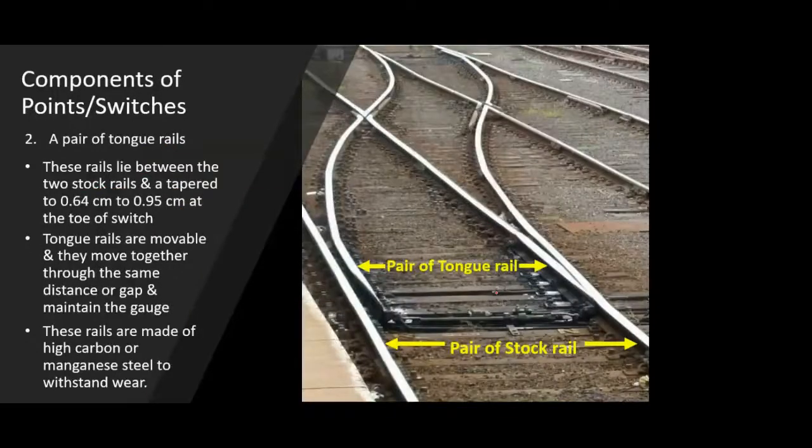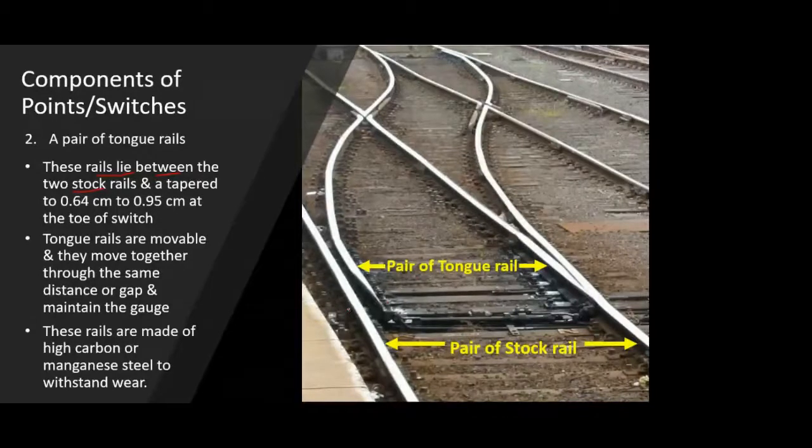The second component is the important one, which is the tongue rail. Now, if you see again the figure on the right hand side, it's the same figure which was shown previously. I have just zoomed in on the portion near the tongue rail section. So a tongue rail is nothing but a rail which lies between two stock rails.